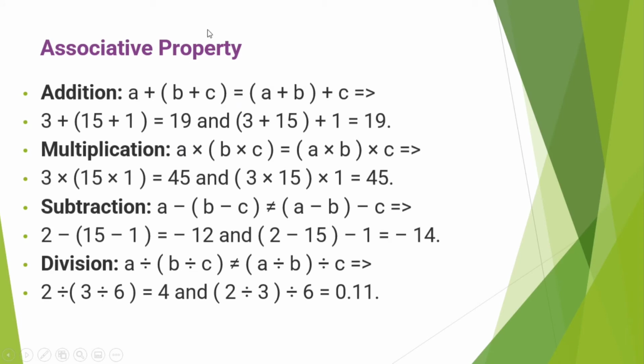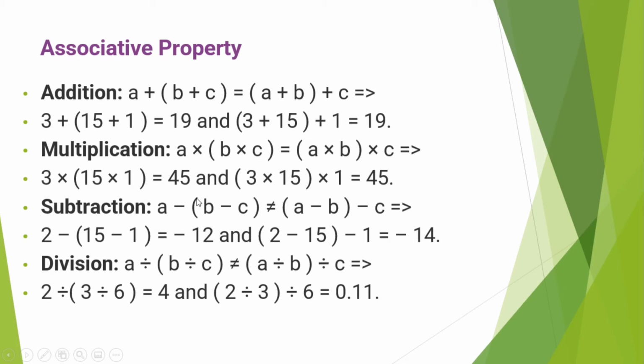Next, multiplication. If we multiply 15 by 1 and then we multiply by 3, the answer is 45. And if we multiply 3 by 15 and then multiply by 1, the answer is 45. The associative property is applied on addition and multiplication. In subtraction, this is not the case.